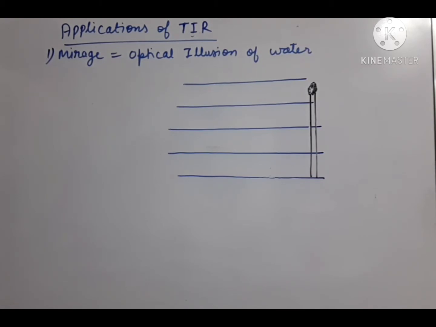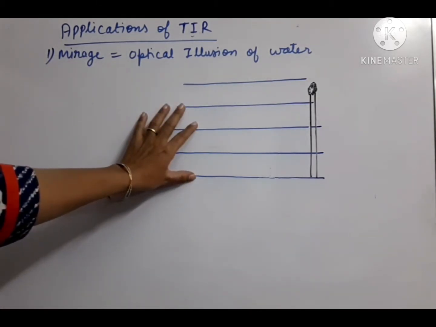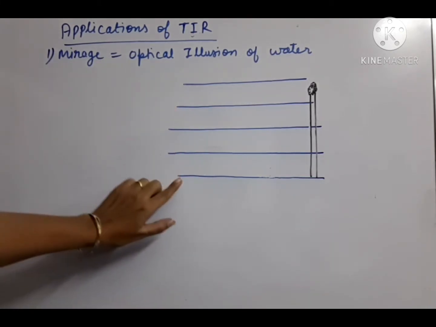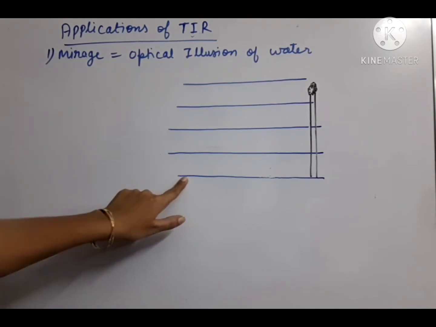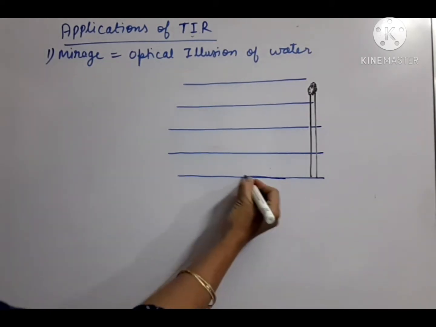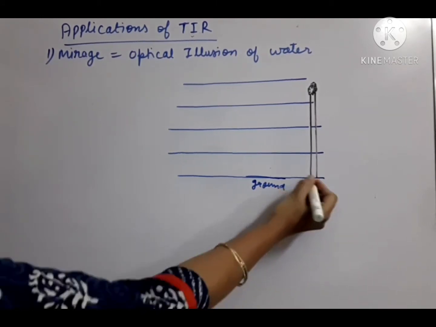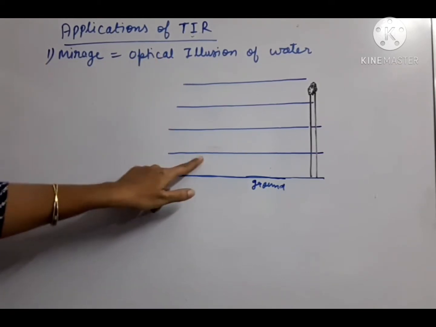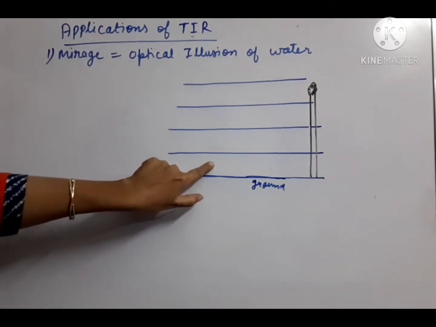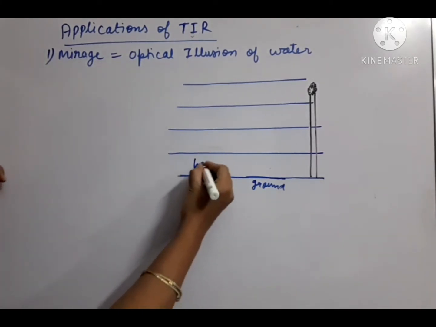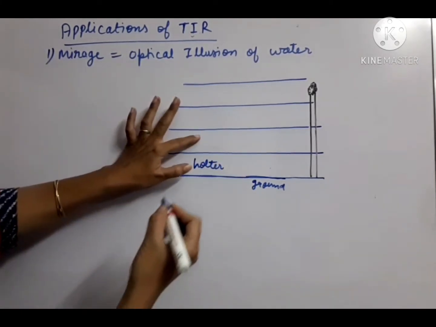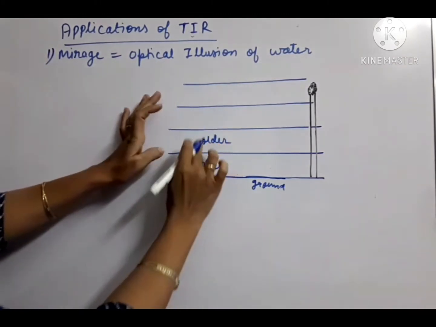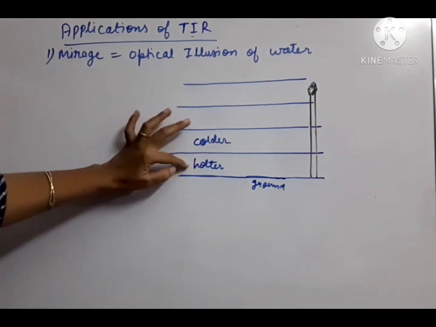Now how does it happen? Let us understand it with the help of this ray diagram. What happens in the desert area, or when the temperatures are very high? So this is the ground. Suppose this last line is the ground. Now these are the layers of the air. The layer of air which is in direct contact with the ground is hotter. So this layer of air is hotter in comparison to this layer of air. This is comparatively colder, this is hotter.